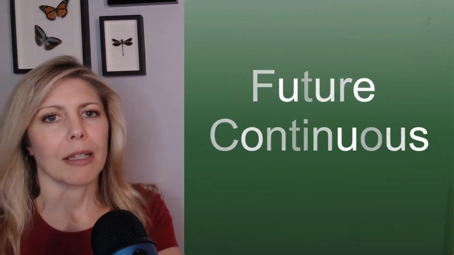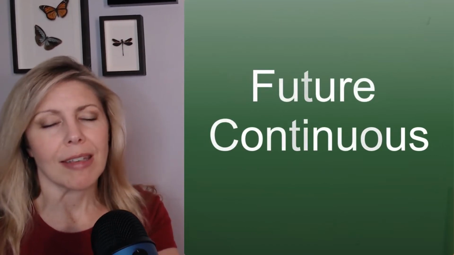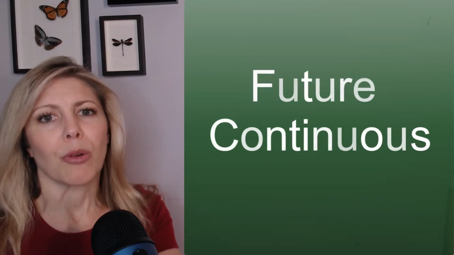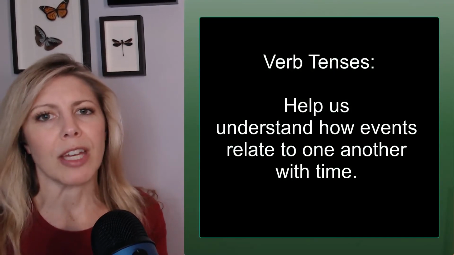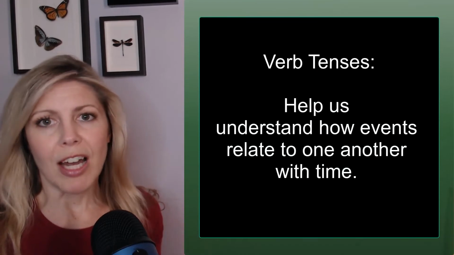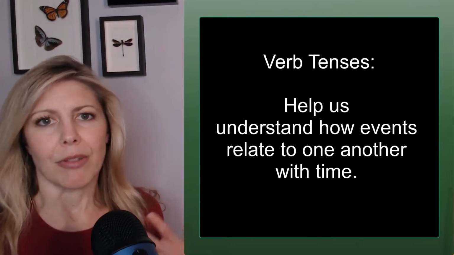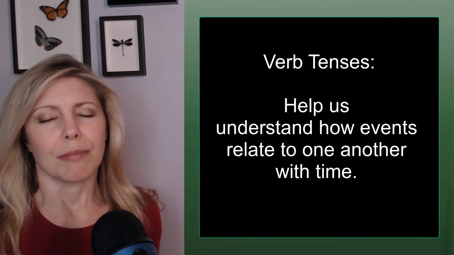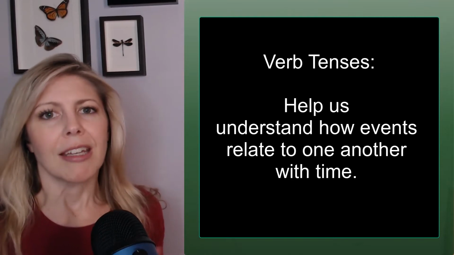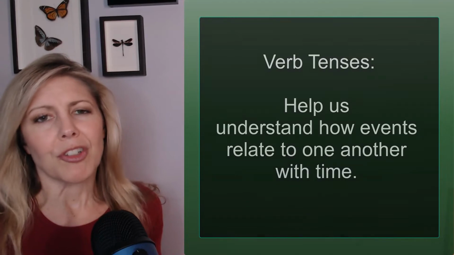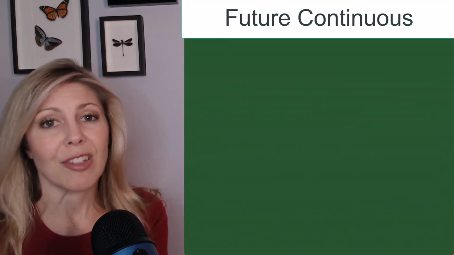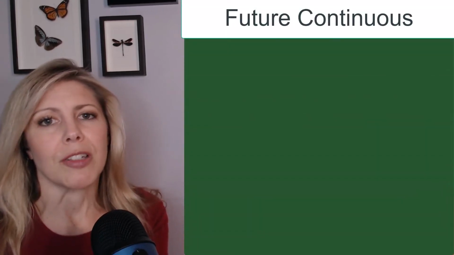Last time I talked about the past continuous. And so I'm basically going through all 12 verb tenses of English. It's important to understand how events relate to one another with time. And this is how we express pretty much everything in English. So if English is your second language, it's good to understand these tenses. So let's get started. Future continuous.